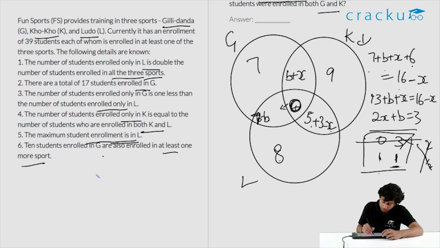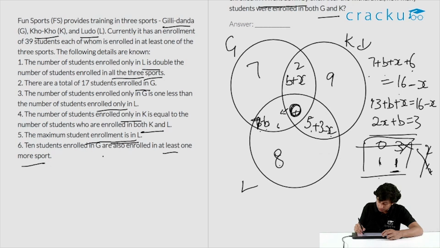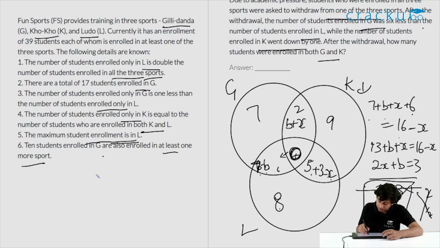So we have B plus X is 2, and 7 minus B will be 6. Let's look at the question. The question says, after the withdrawal, how many students were enrolled in both G and K? So both G and K, this is already 0, so both G and K will be 2. So the right answer is 2.